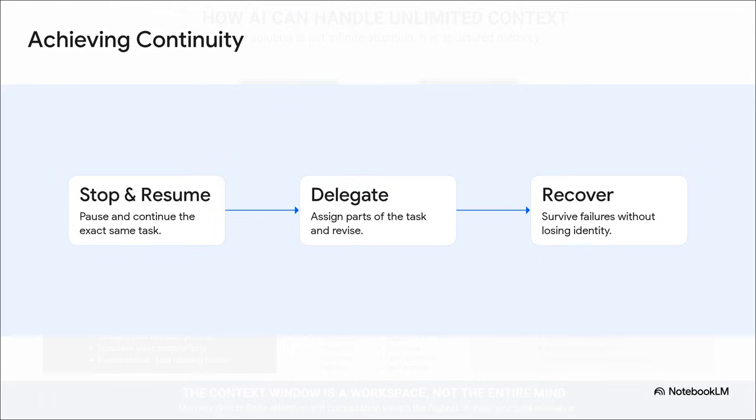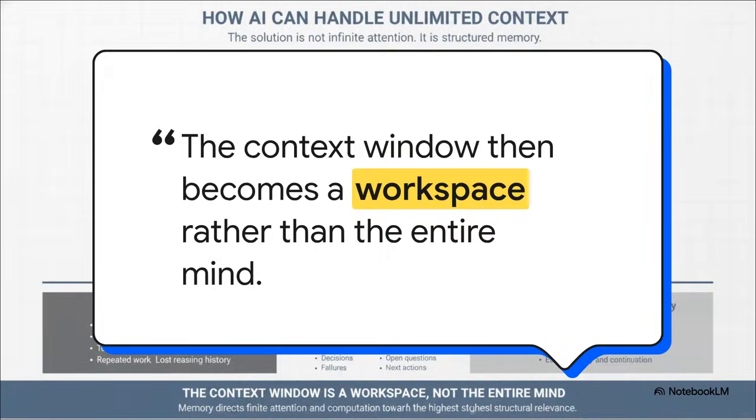Think about it. If a long-running agent crashes or gets swapped out after 10 hours of hard work, the task doesn't die. The new agent just tags in, picks up the persistent state, and keeps going, instead of having to read a raw, massive transcript from square one. I really want to highlight this specific quote directly from the source material because it is a total game changer for how we build AI.